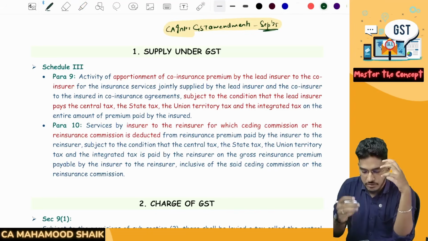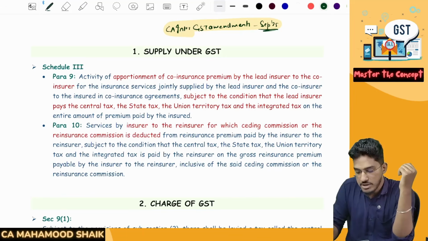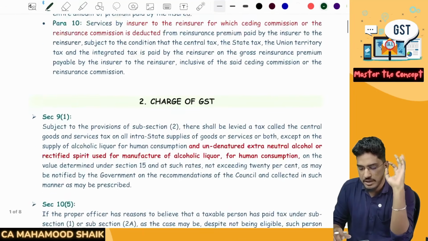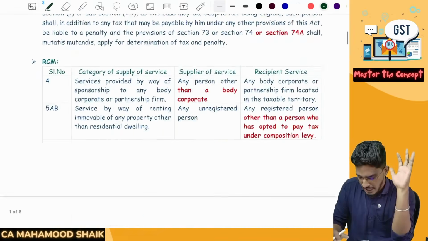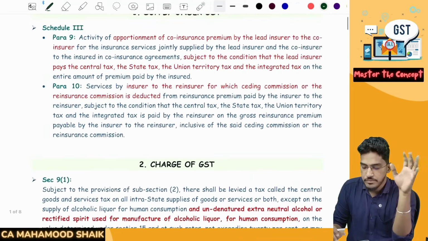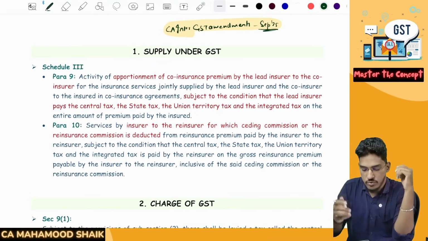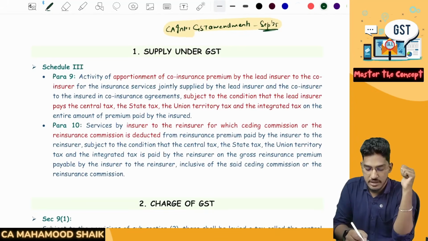One more thing before I go into the amendments. I have given a supplementary material which covers all the amendments. Hardly 8 pages are there. So what content has been included in this supplementary material? What is the content contained in this document?